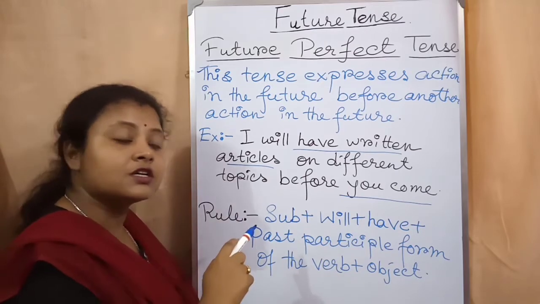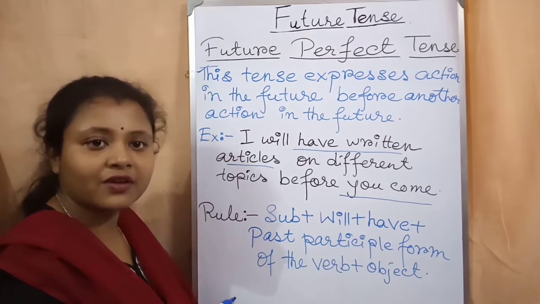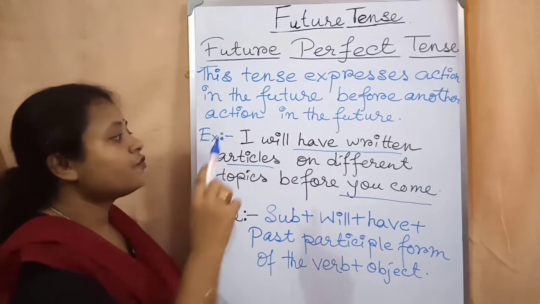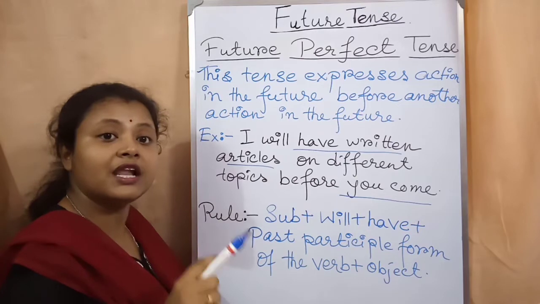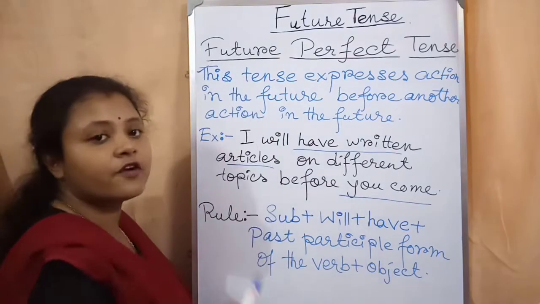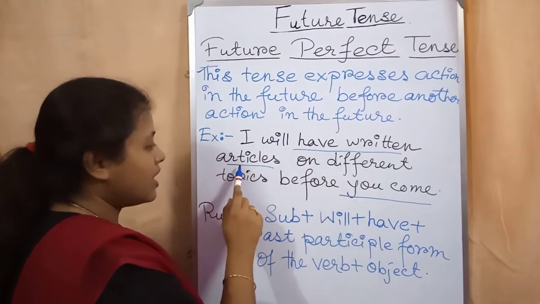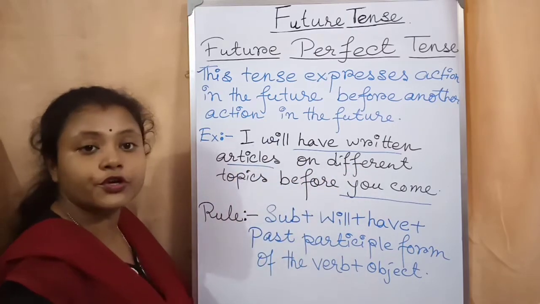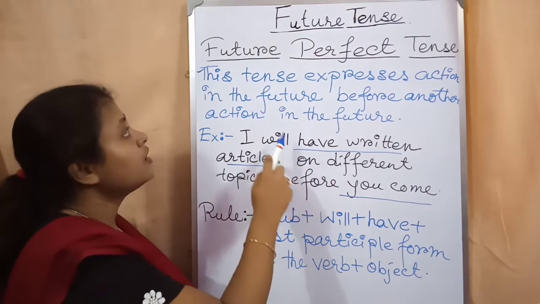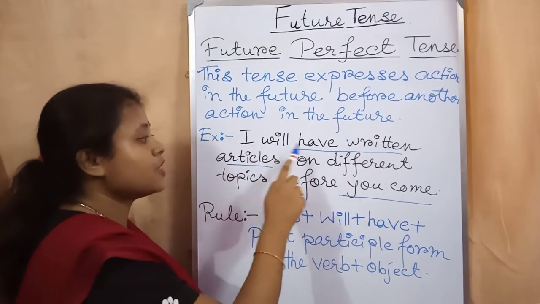What will happen first? I will complete my article. That will happen first. After that you will come. Okay. So these two actions will happen in future. But for the first action, the action which will happen at first, for that action only, we will be using future perfect tense. Example, I will have written articles on different topics before you come. So two actions. For the first action, I have used here the future perfect tense. Will have written. This is future perfect tense.